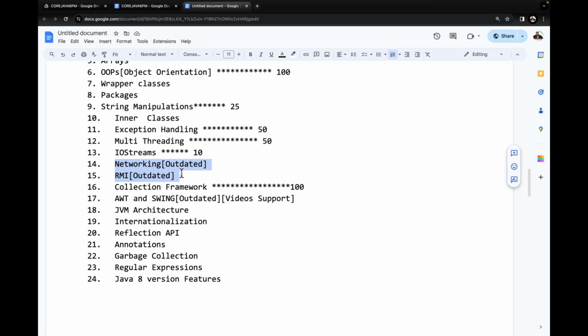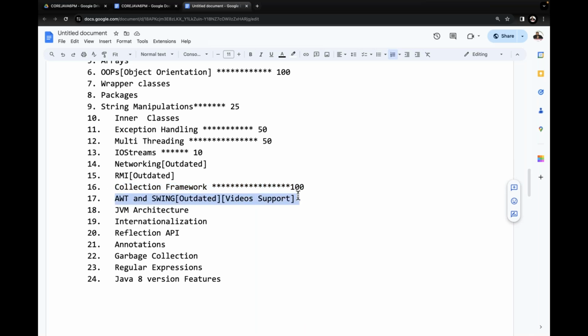but still, I'm going to discuss them. Why? Because I need these topics when I go for advanced concepts like web services. I need these concepts internally, and that's why I'm going to discuss these two. Next is the collection framework, another important topic. Data structures implementation in Java is through the collection framework. The collection framework is nothing but data-structures-related content, and that we are going to understand.